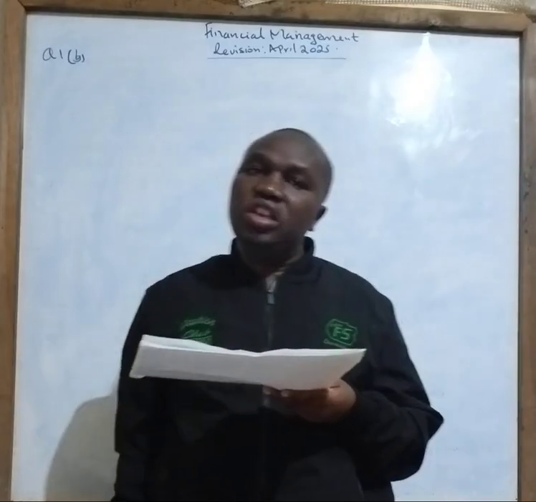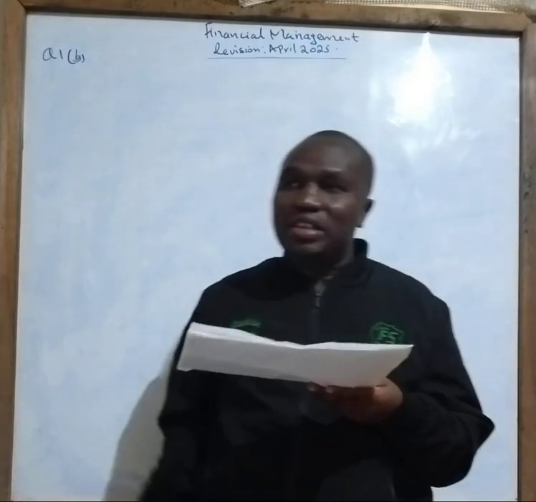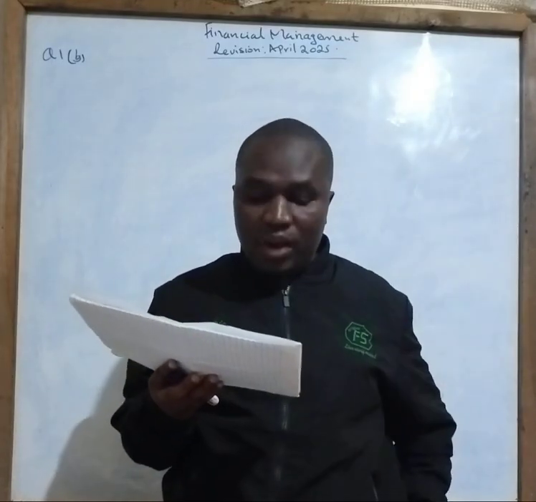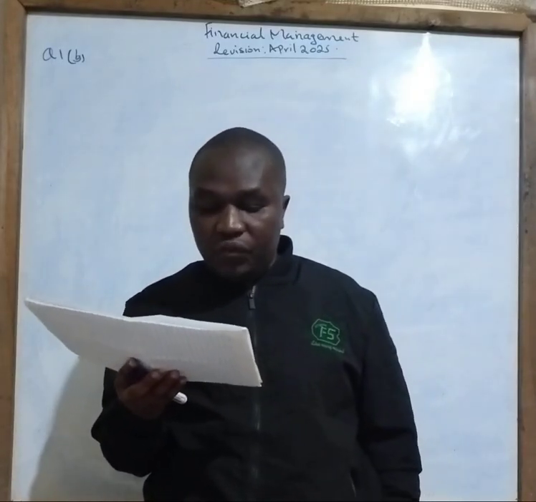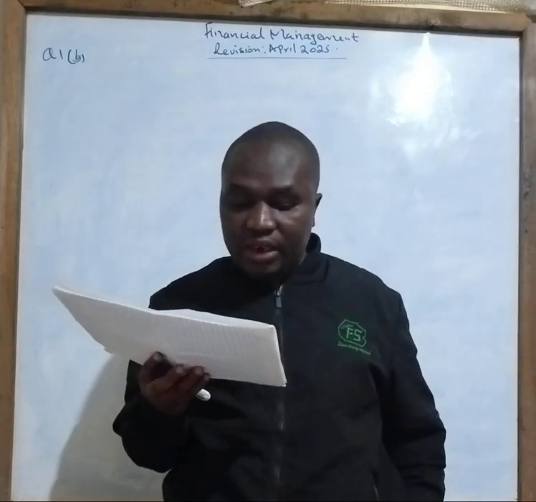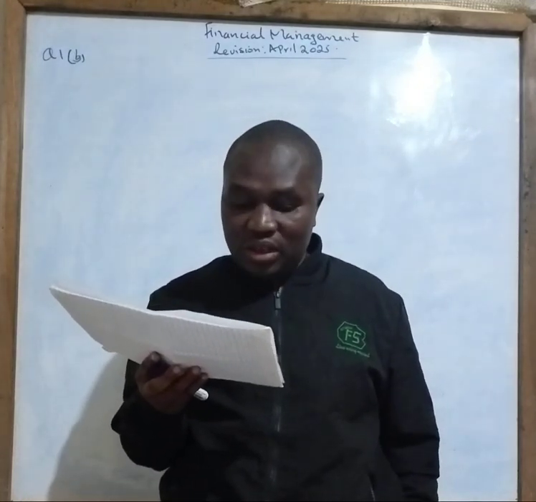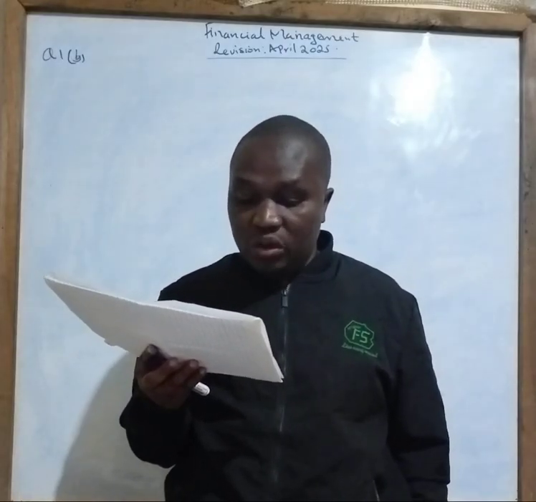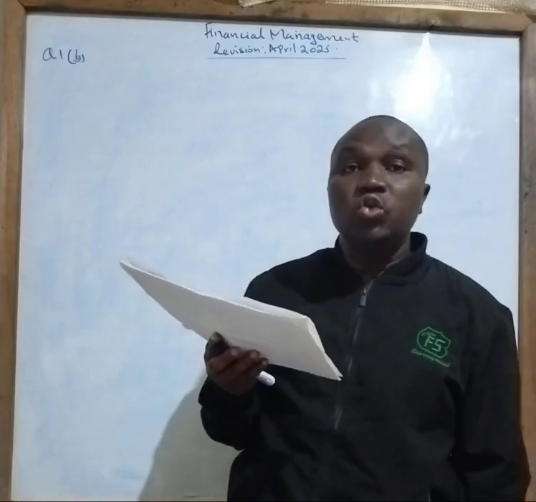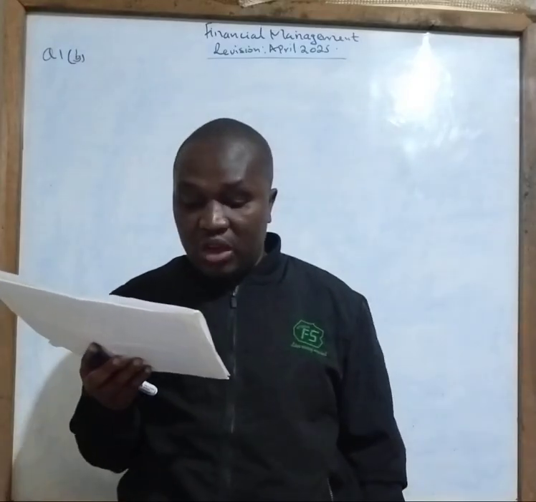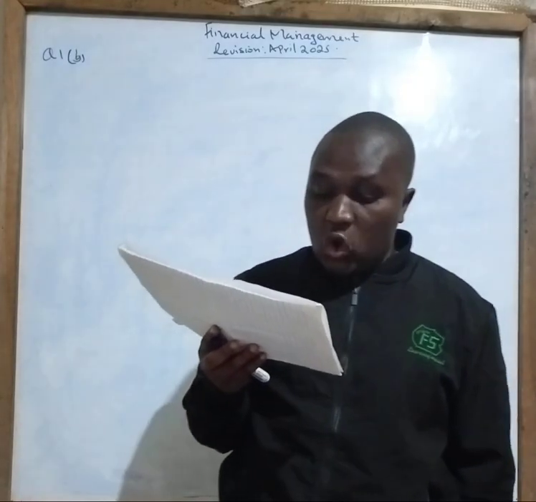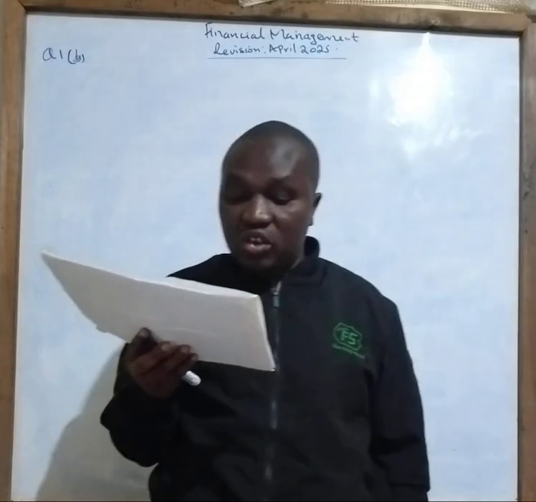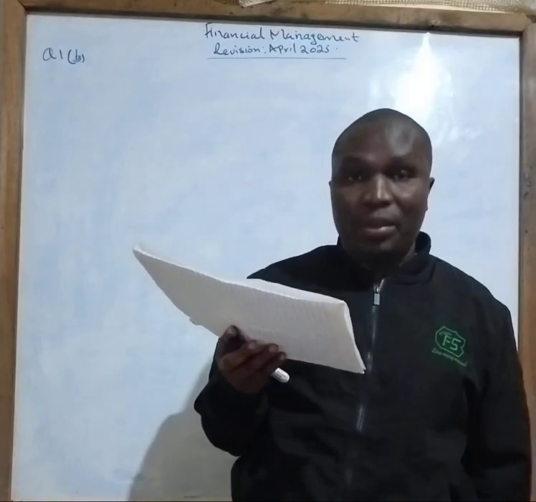So therefore, this question is very important, and it is testing on some areas. For example, they are saying required: Roman 1, the cost of retained earnings. Roman 2, the cost of new ordinary share capital. Roman 3, the cost of new 16% debentures. Roman 4, the cost of new preference shares. And Roman 5, the company's weighted marginal cost of capital.